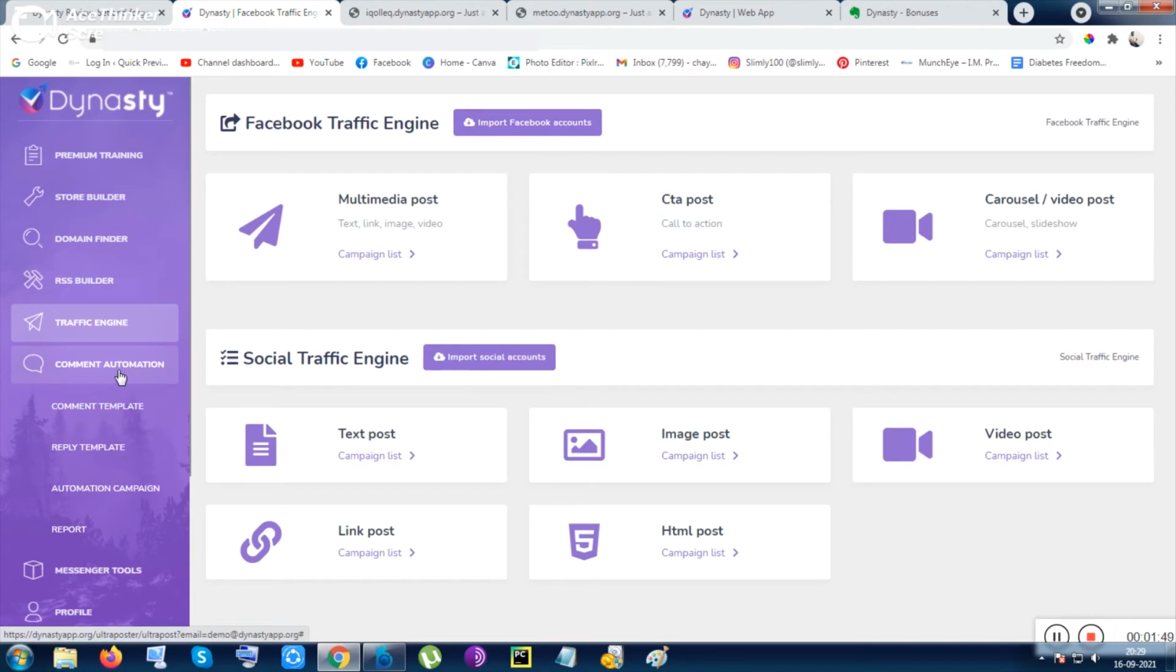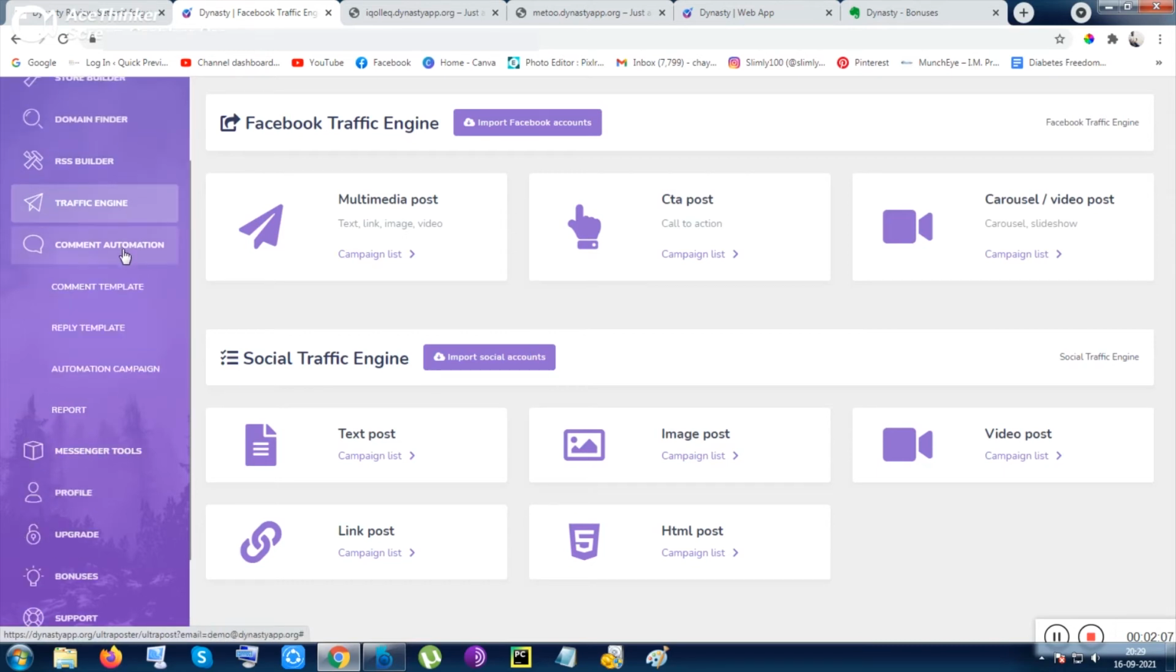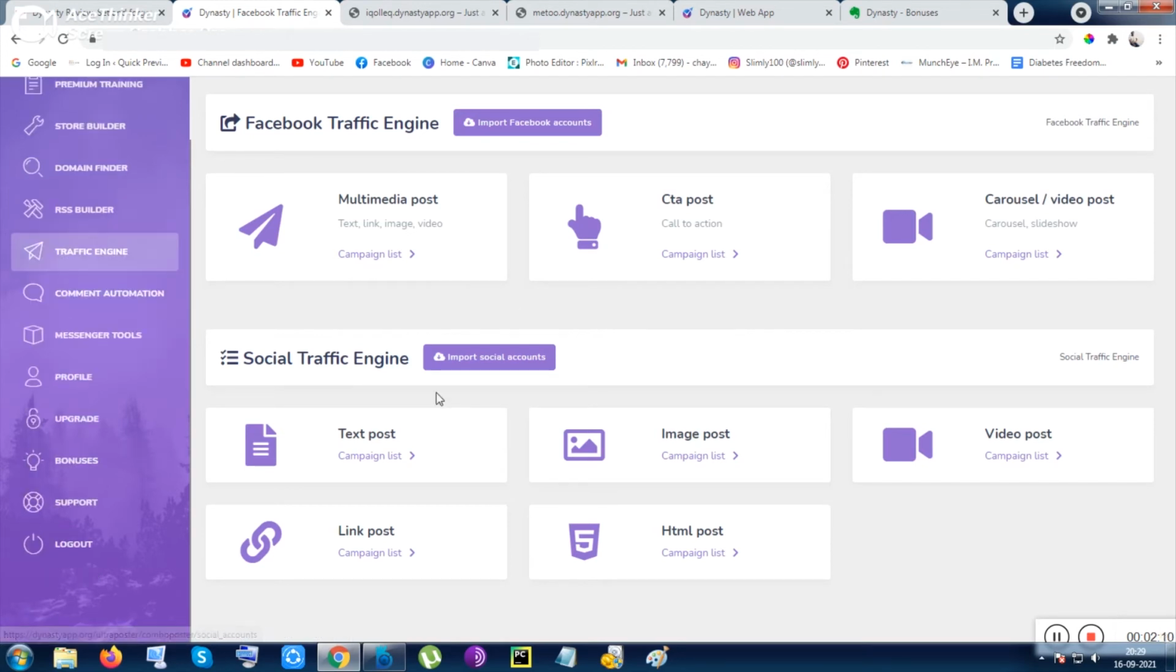Next thing is comment automation. Comment automation is an additional stuff of this tool, and I think that is not much needed. And also messenger tool is also not much needed by the people, because people like to do messaging stuff from their own messenger account or own messenger app, and also commenting can be done from your own Facebook profile. You don't need to rely on any app to do that.